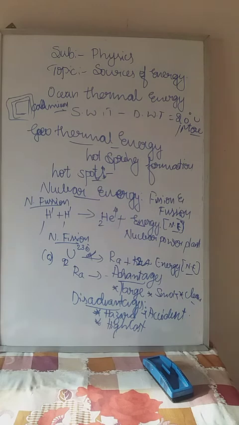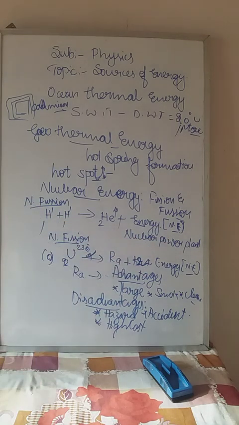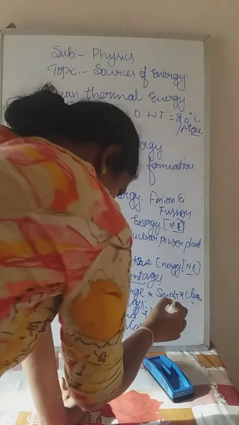Nuclear energy is the energy produced by nuclear fission or fusion, and the place where it is produced is called a nuclear power plant. The uses are that we can get a large amount of energy, and it is smoke free and a clean source of energy.